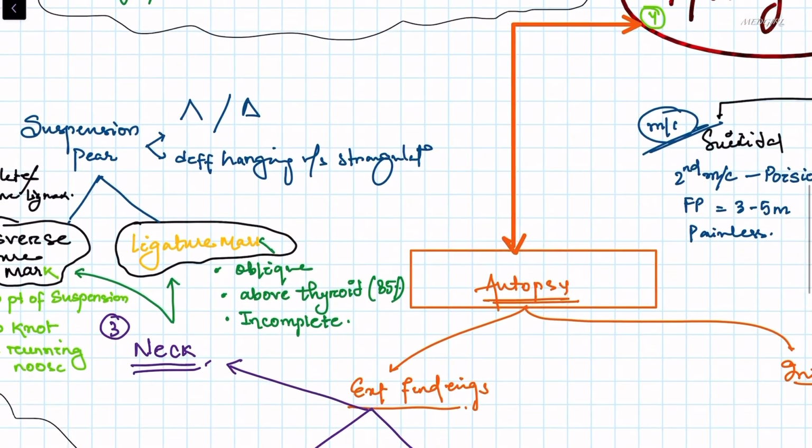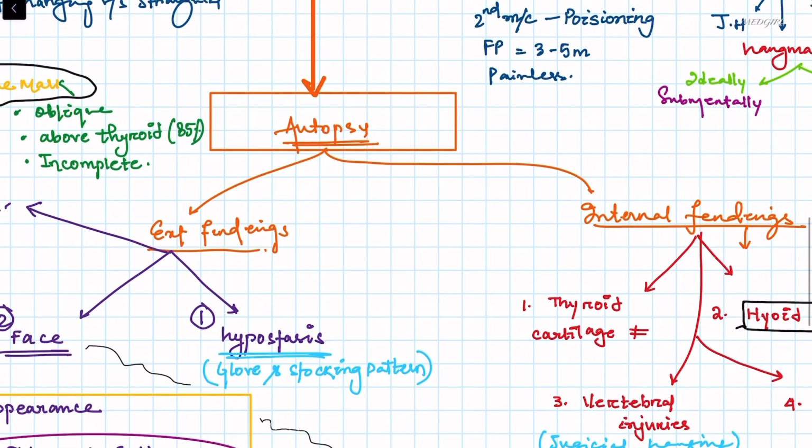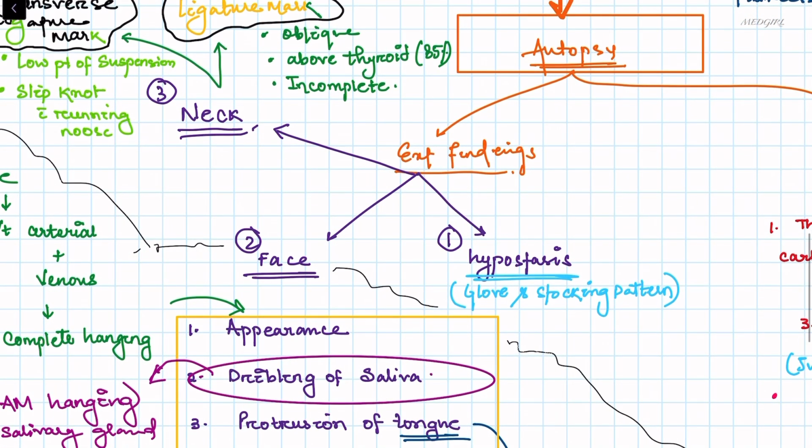Now we will see the autopsy findings. We have some external findings and some internal findings. In external findings, one is hypostasis, that is the glove and stocking pattern. Glove and stocking pattern indicates that the body was in a vertical position. It does not imply hanging. Don't say that. It doesn't say the cause of death. It only indicates that the body was in the vertical position.